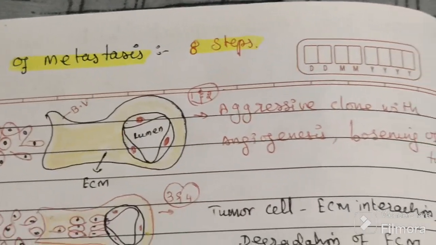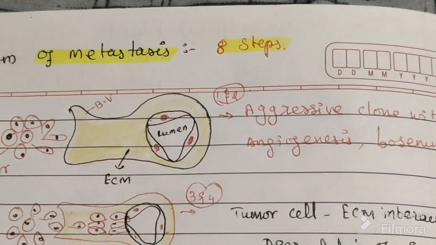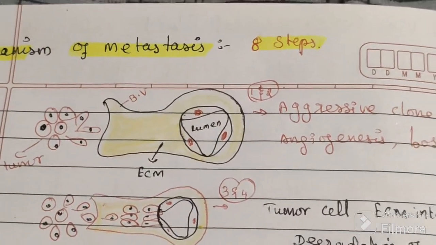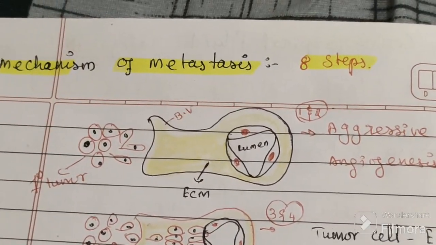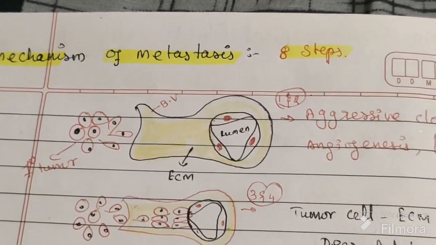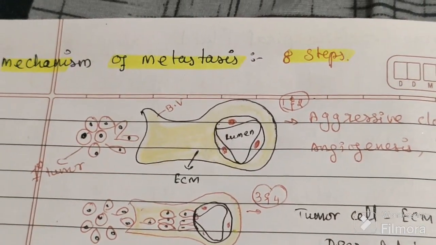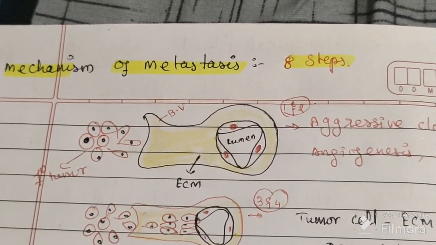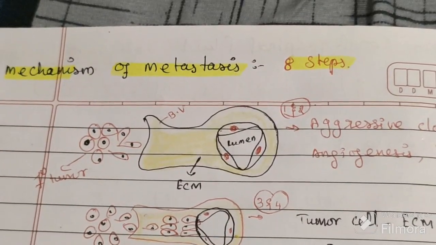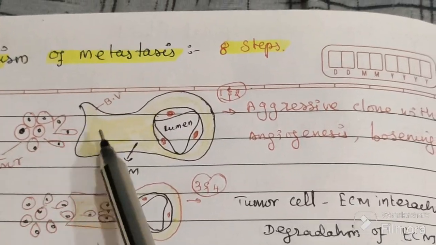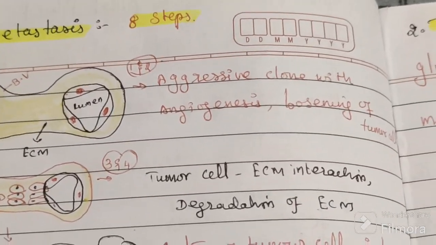Mutation in E-cadherin, loss of E-cadherin. E-cadherin acts like a glue. If there is loss of E-cadherin, the tumor cells loosen from each other. After losing, they enter the extravascular mass.